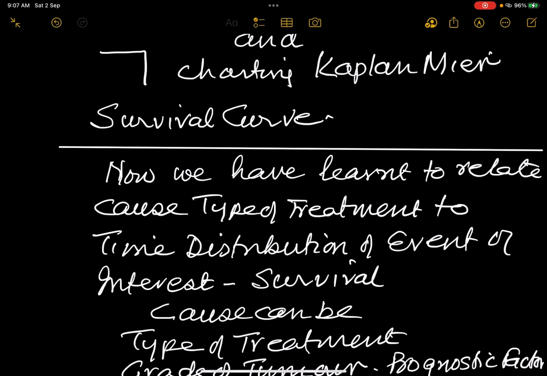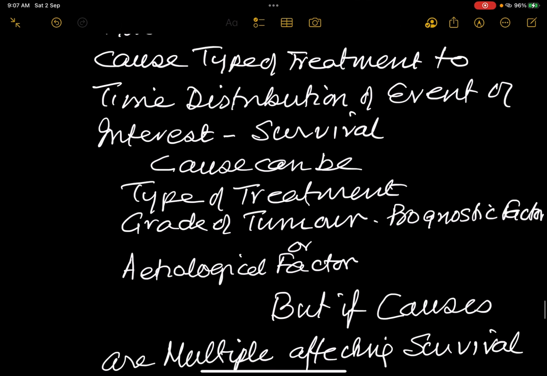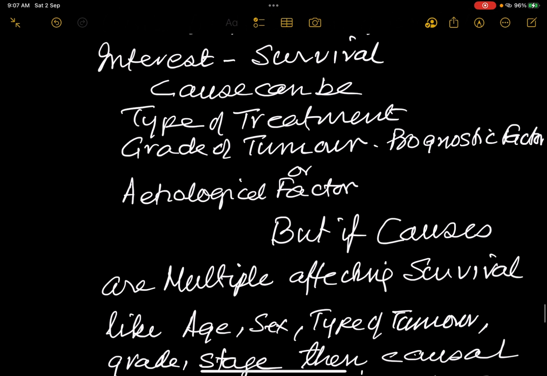So we have learned to relate cause, the type of treatment, to the time distribution of event of interest, that is survival. And this cause can be type of treatment, it can be grade of tumor, it can be any other prognostic factor or etiological factor.